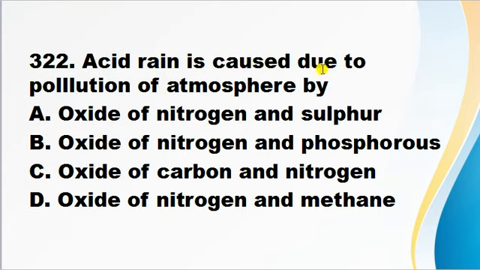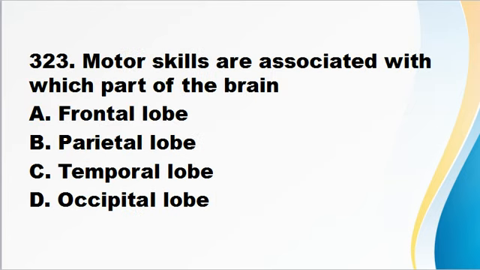Acid rain is caused due to pollution of atmosphere by oxides of nitrogen and sulphur, by oxides of nitrogen and phosphorus, by oxides of carbon and nitrogen, by oxide of nitrogen and methane. So acid rain is caused due to the pollution of atmosphere by oxides of nitrogen and sulphur. So correct answer is A.